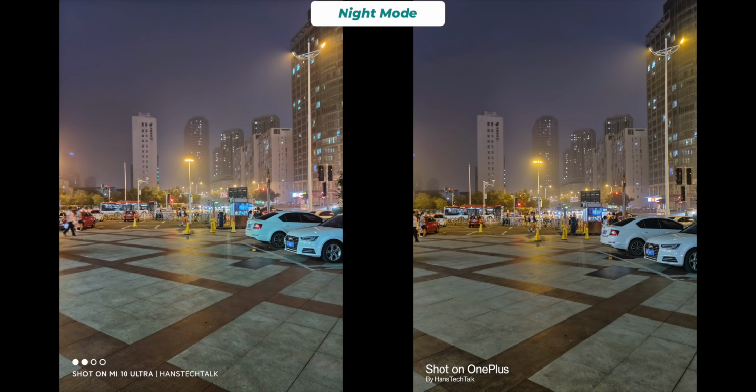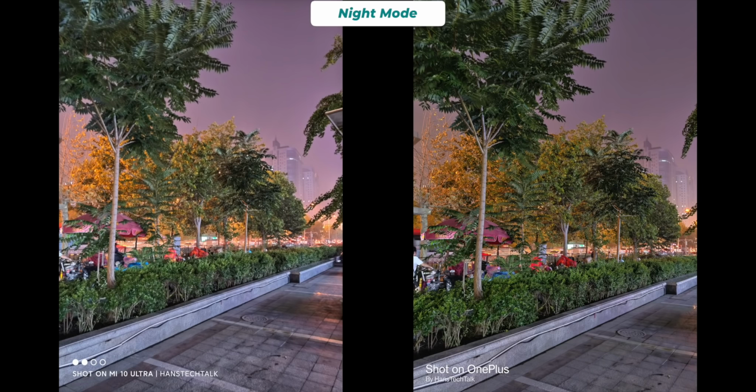Number 3, I am doing a separate night mode camera comparison between 4 flagship smartphones including these two. So you have to watch that video for detailed night mode performance comparison.